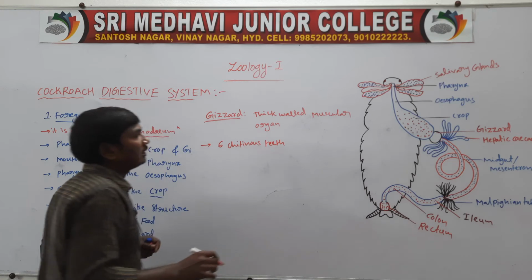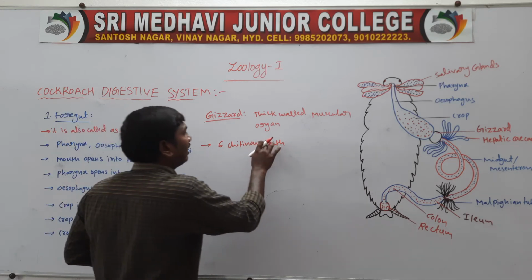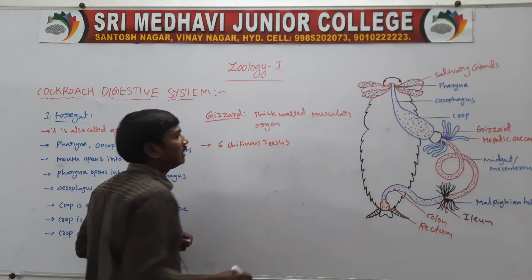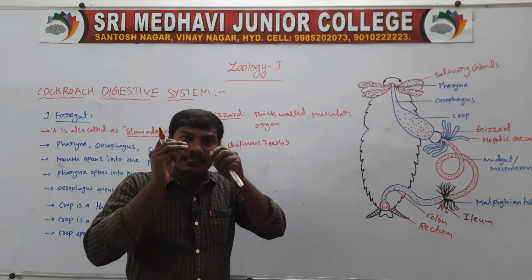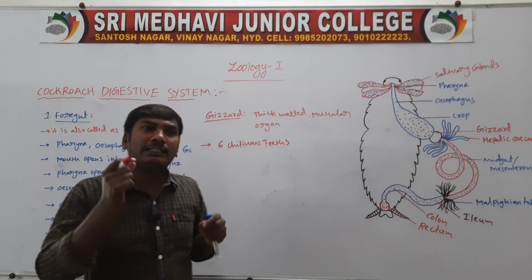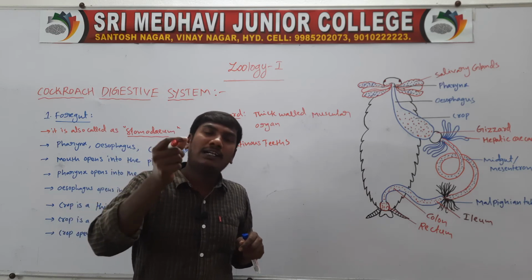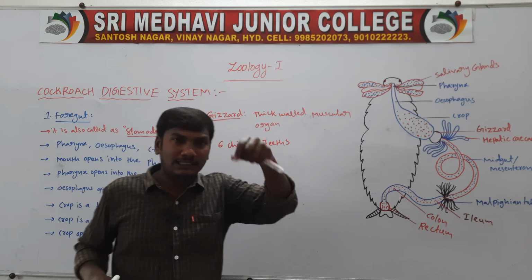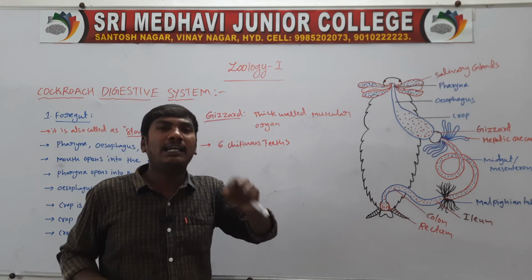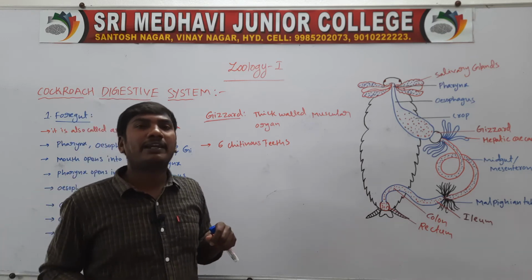The gizzard contains 6 chitinous teeth. Chitinous means these teeth are formed by the protein chitin, so these teeth are called the chitinous teeth. The inner side of the gizzard contains 6 chitinous teeth.